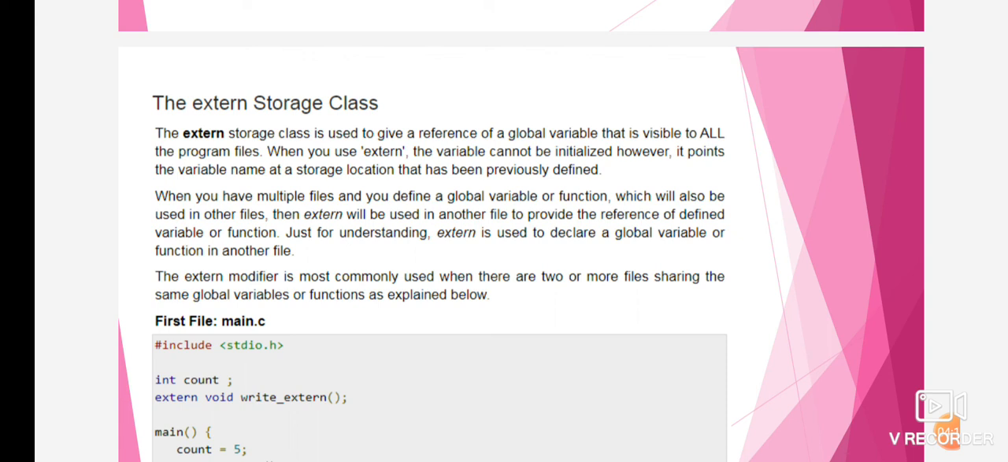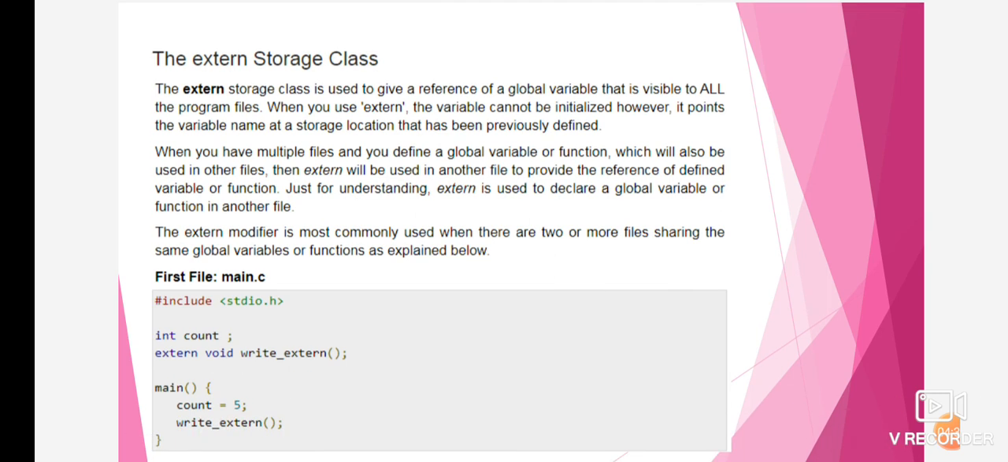When you have multiple files and you define a global variable or function which will also be used in other files, then extern will be used in another file to provide the reference of the defined variable or function, right? So we can understand that extern is used to declare a global variable or function in another file, right? The extern modifier is most commonly used when there are two or more files sharing the same global variables or functions.